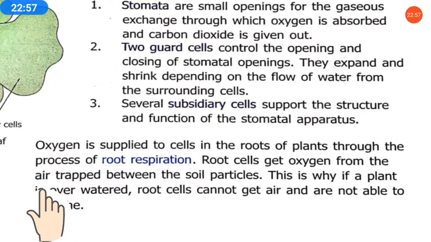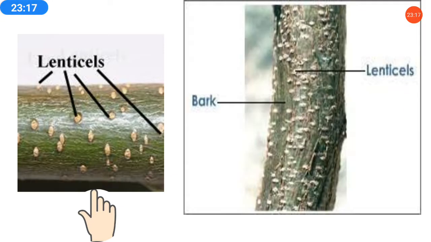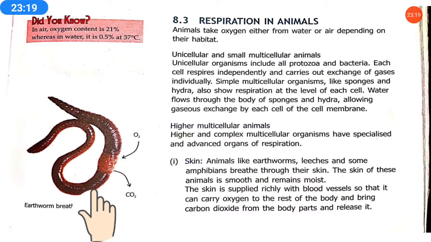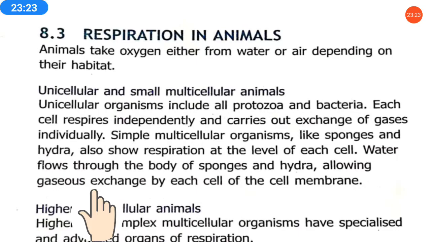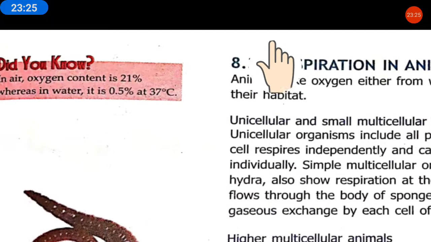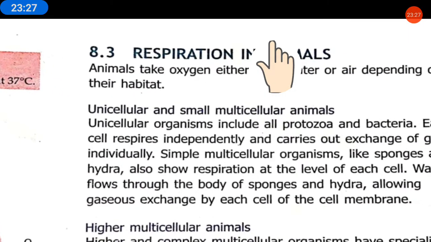This is why if a plant is overwatered, root cells cannot get air and are not able to breathe. So we should not overwater the plant, because overwatering does not allow the roots to take the air present in the soil particles. Now we will discuss respiration in animals. What is the process? We will see.